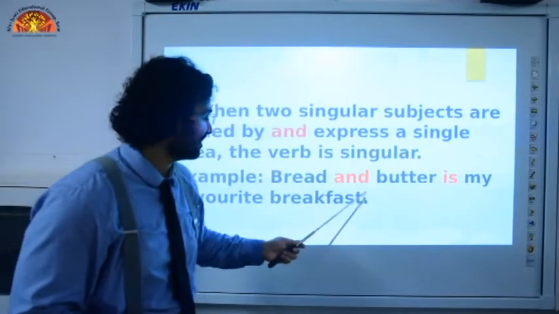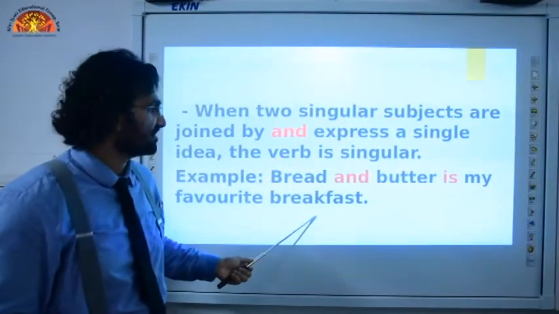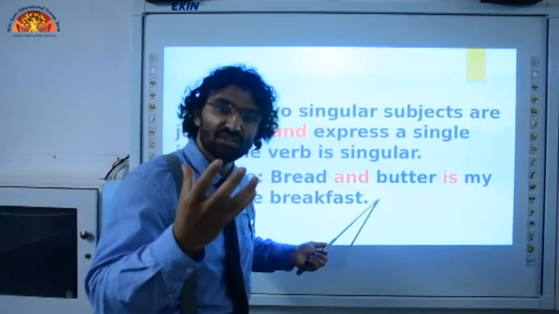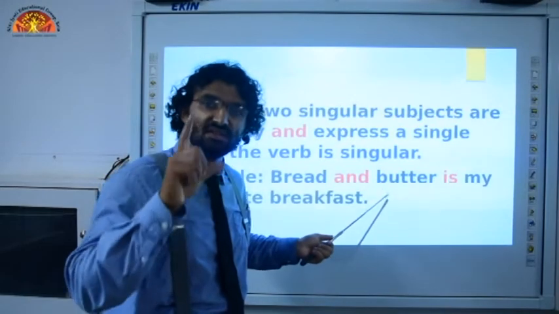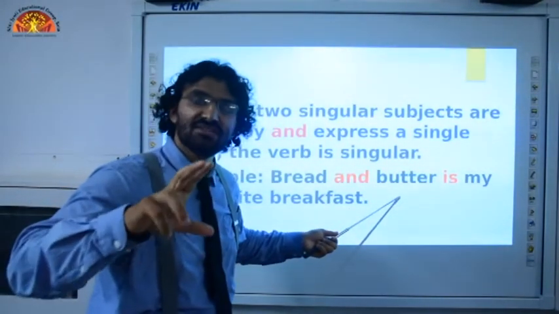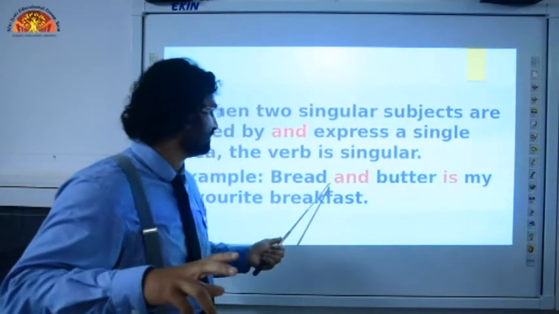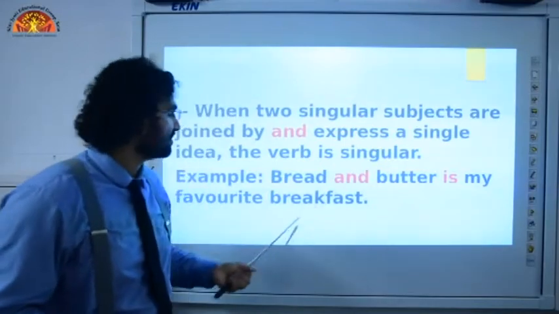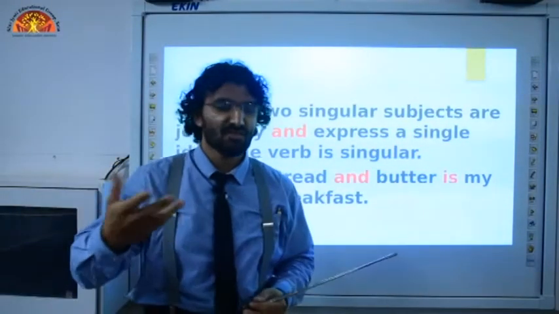Bread and butter is my favorite breakfast. Here we are treating this bread and butter as one unit. This is expressing one idea, that this is a form of a breakfast. So here we have used this singular form of verb. Bread and butter is my favorite breakfast. Imagine some other example.